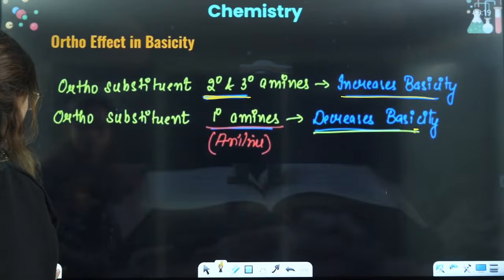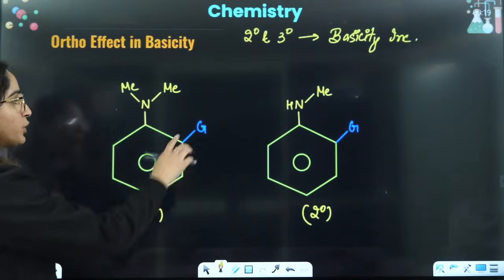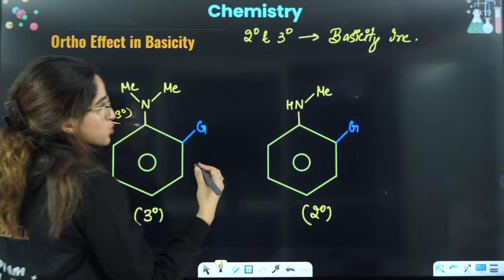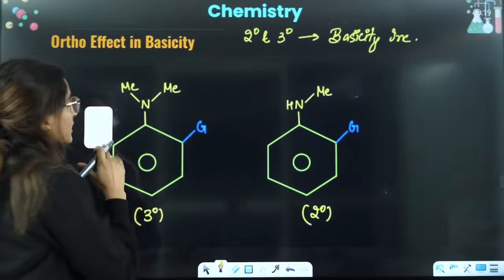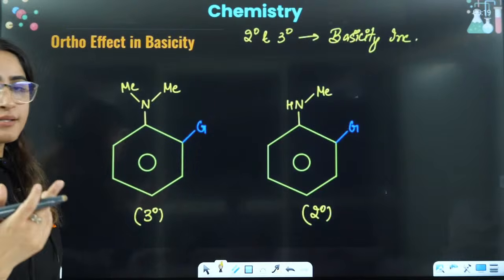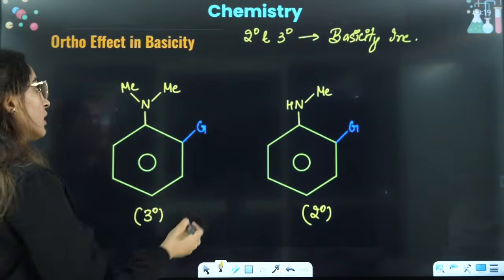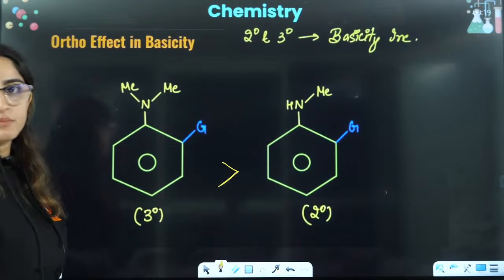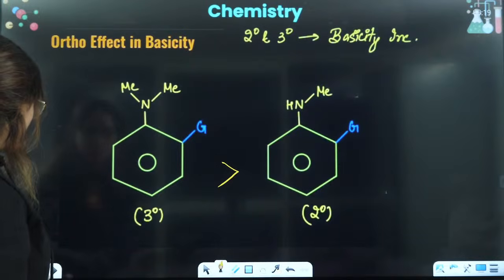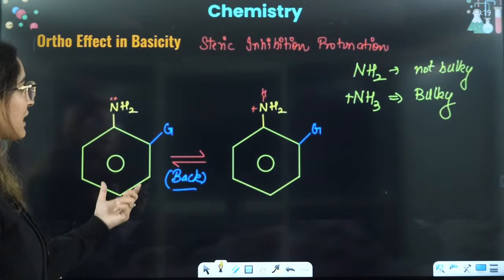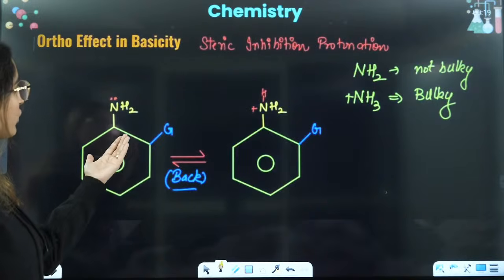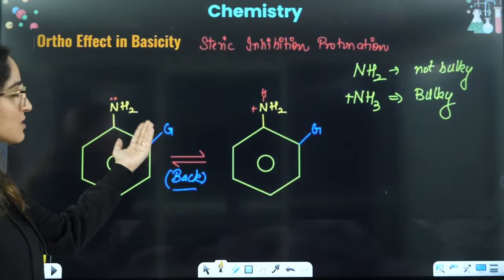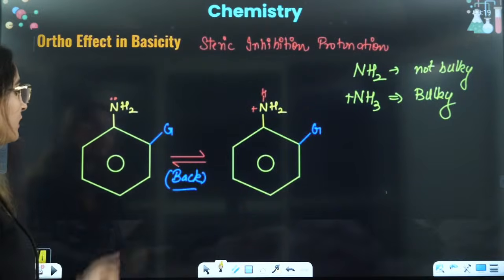Chalo. If you see this one, you have a group that is bulky, but this is 3 degree. So that is why, and this is 2 degree, right? So that is why what will happen, they will increase the basicity. So more is the degree, more will be the basicity, right? More will be the electron availability, right? Okay. And when you talk about a group that is attached to primary amines, that is aniline, in that case,